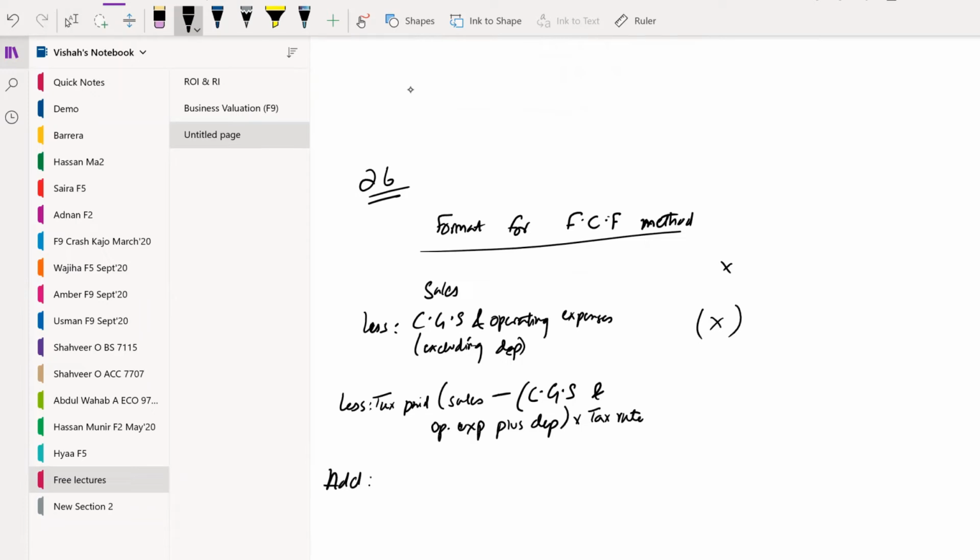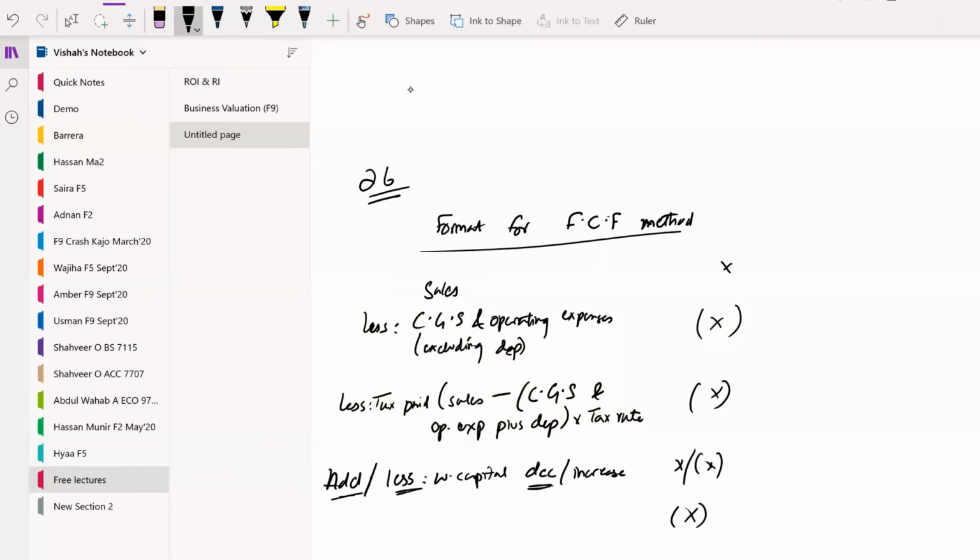And then we will add or less working capital, decrease or increase. If there is a decrease in working capital, we'll add it, and if there is an increase in working capital, we'll subtract it. Why? Because in case of decrease in working capital, we are recovering the whole amount of working capital, so we add it. But in case of increase in working capital, we are investing the amount, which is why we show it as a decrease. We show it as a cash outflow.